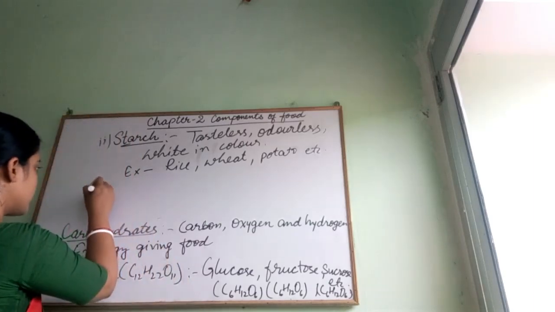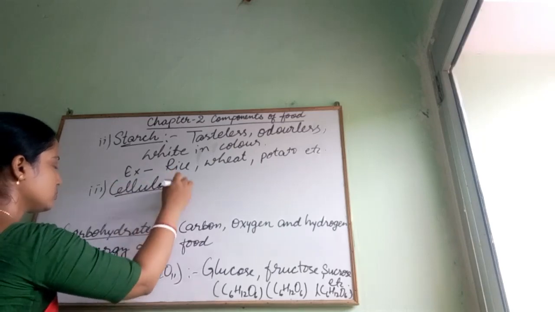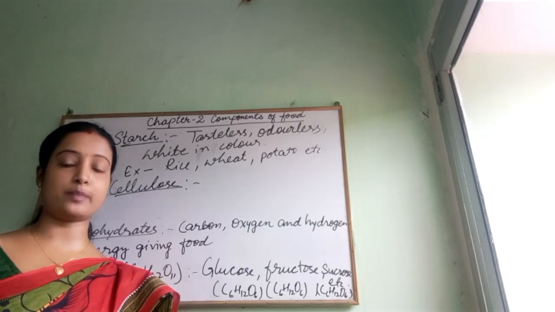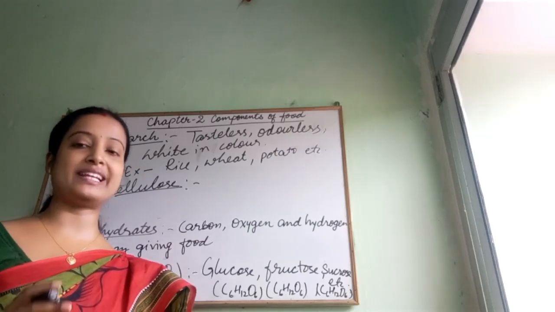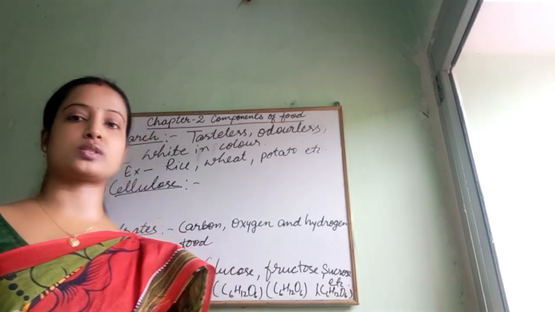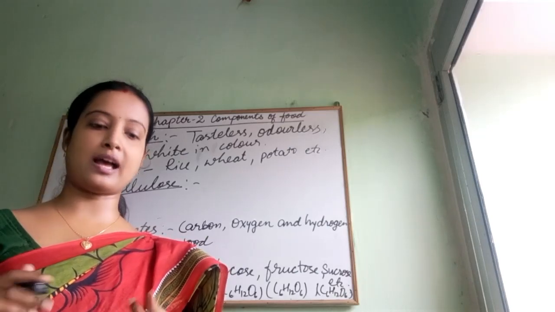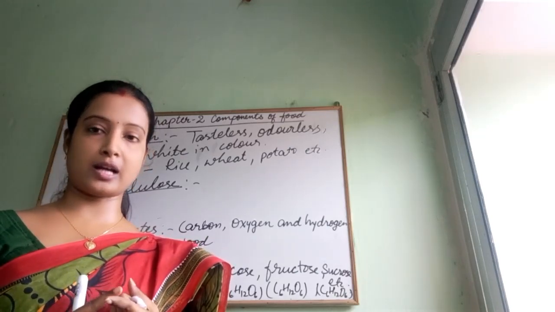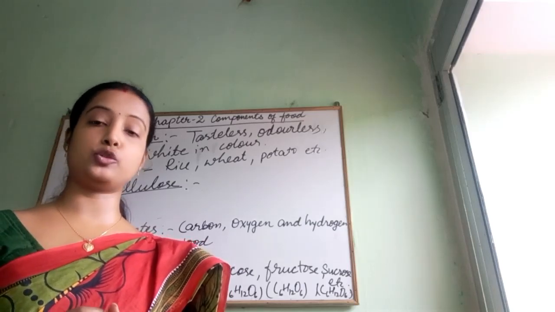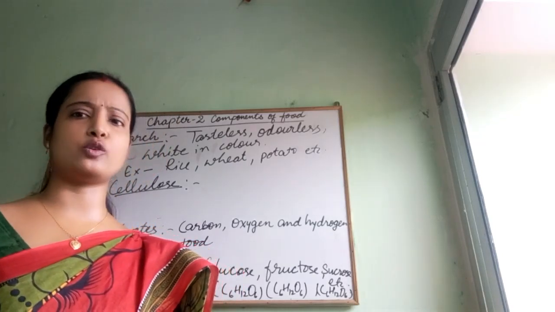Now the third type of carbohydrate is cellulose. Children, it is also a very complex type of carbohydrate which is mainly present in green plants, in green leaves and green stems. It is also present in roughage, and it is non-soluble, tasteless and odorless. But do you know, children, that as human beings we cannot digest cellulose.